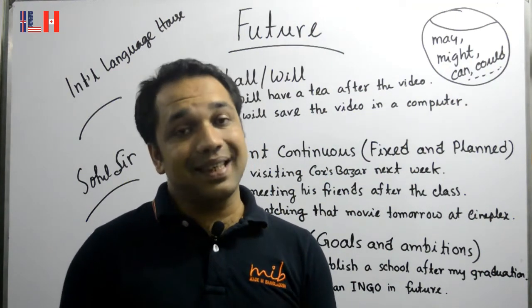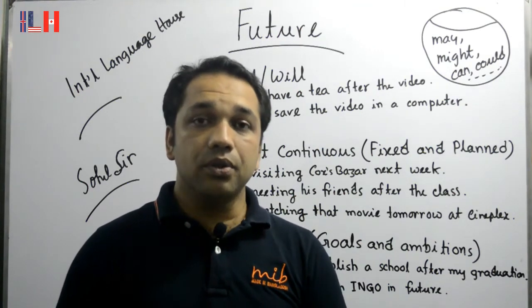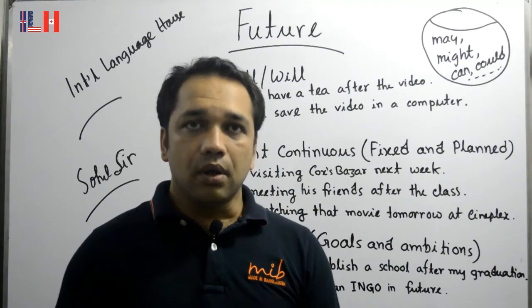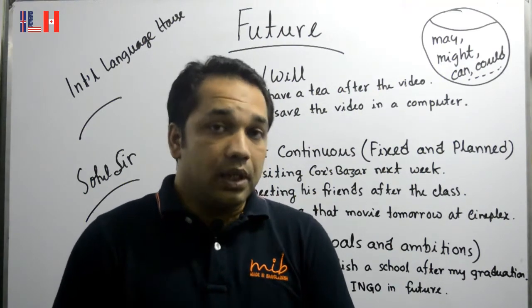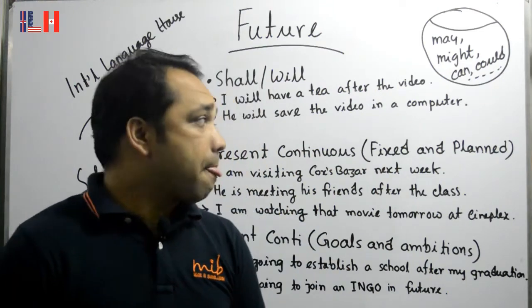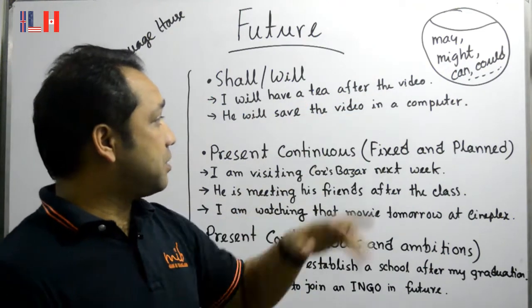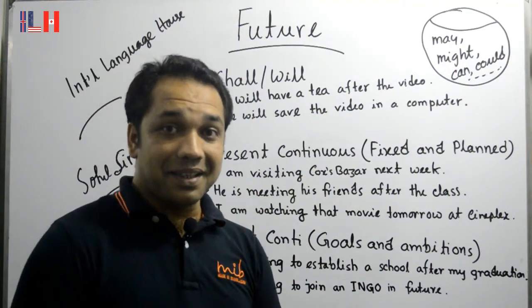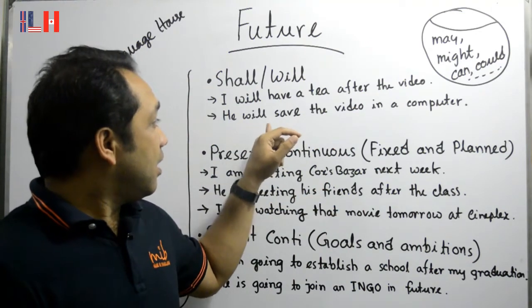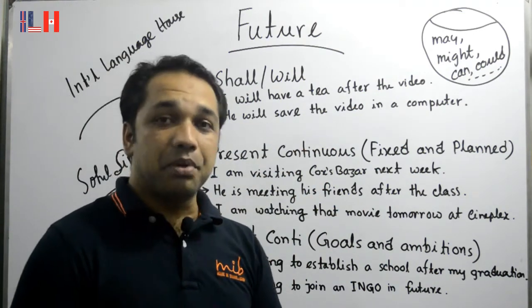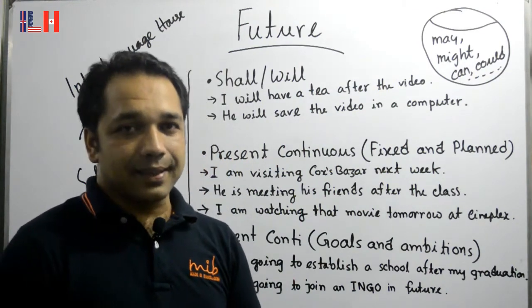So he will definitely save it. So in those situations we use will, that we talk and while we are talking we decide, and then we use will. I have also given some examples, like I'll have a tea after the video. Yes, definitely I need a tea after the video. And also he'll save the video in a computer. Okay, so that's quite easy.